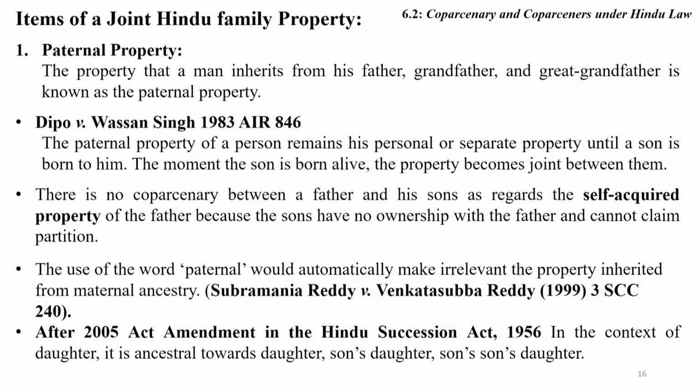The property will be devolved by the doctrine of survivorship, and the doctrine of survivorship means whoever survives will take the property. Now the doctrine of survivorship is diluted, and the question is why the doctrine of coparcenary is limited? Because of the spiritual ability of a descendant to offer pindadan and so on to the ancestor. Friends, now I want to focus on a fundamental question, the item of a joint Hindu family property.